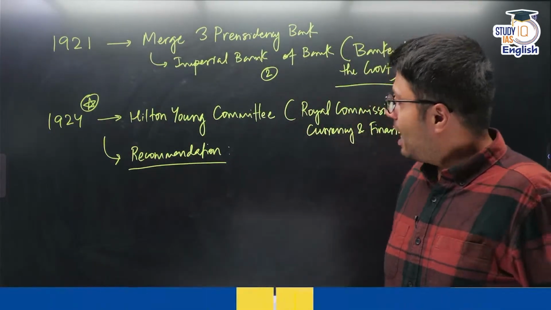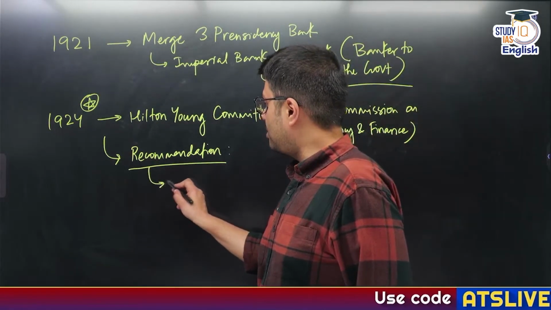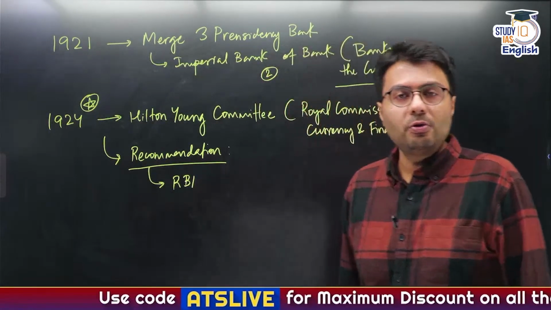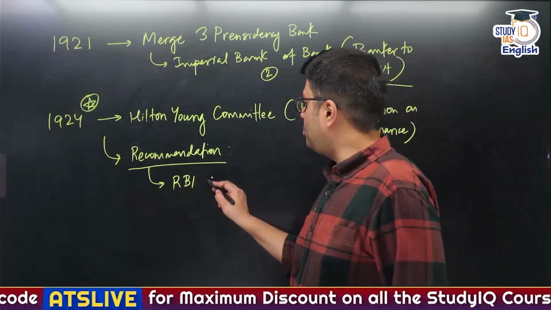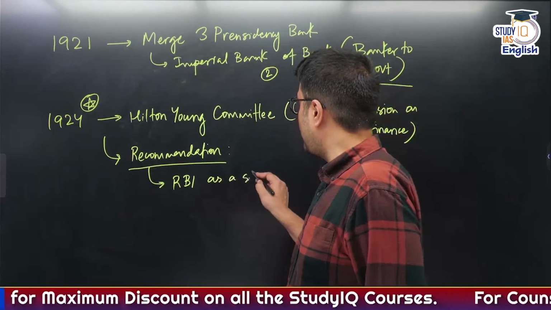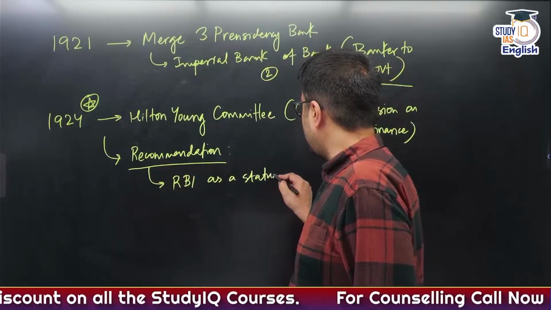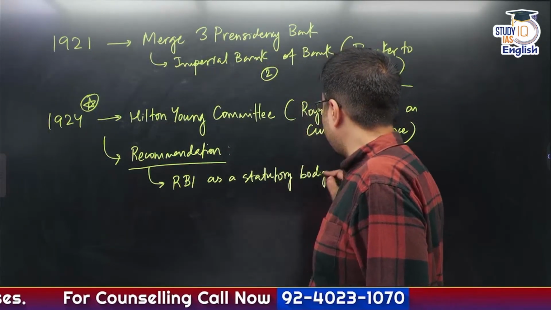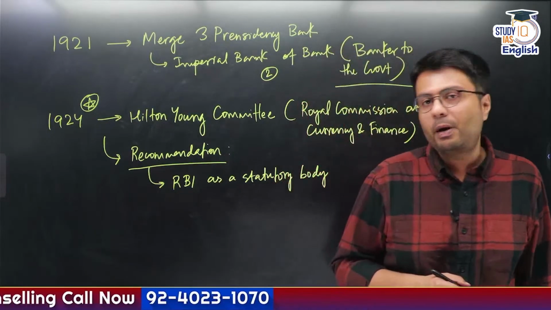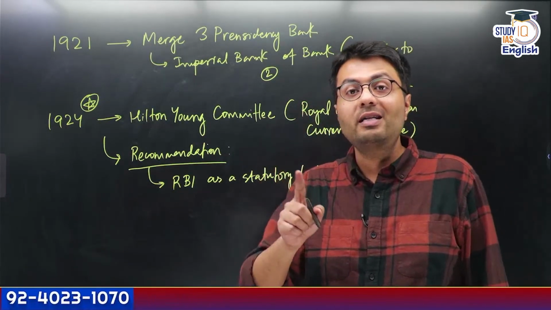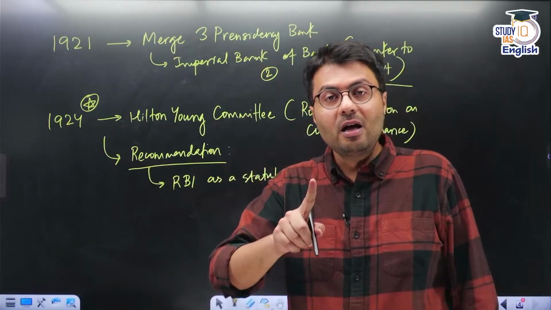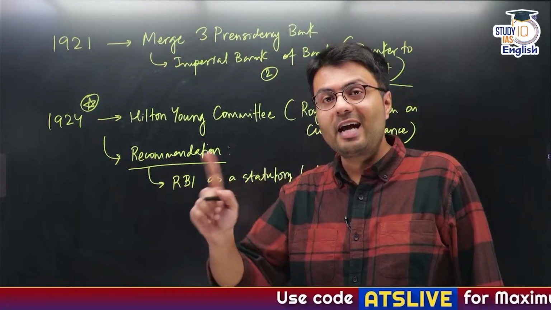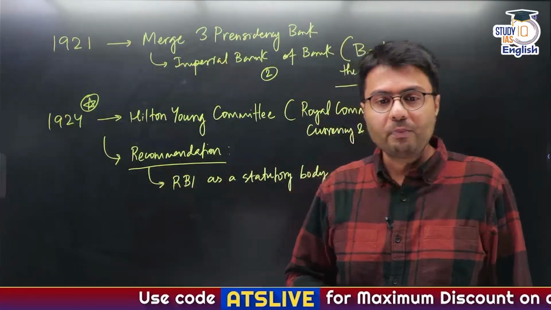Now, it gave certain recommendations. It stated that a body should be set up known as Reserve Bank of India, and this should be set up as a statutory body. Anyone, what is a statutory body? Any guesses? Any body which gets its power from an act passed by the parliament is called a statutory body, because another name for acts is also statute. So anyone getting its power from a statute becomes a statutory body.